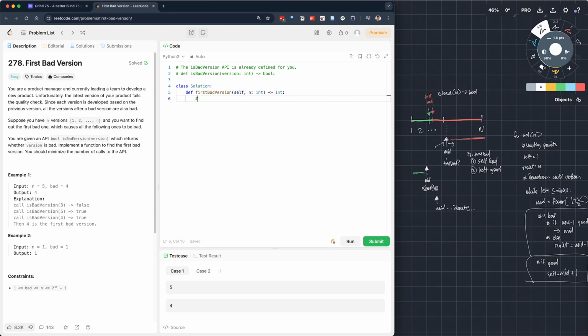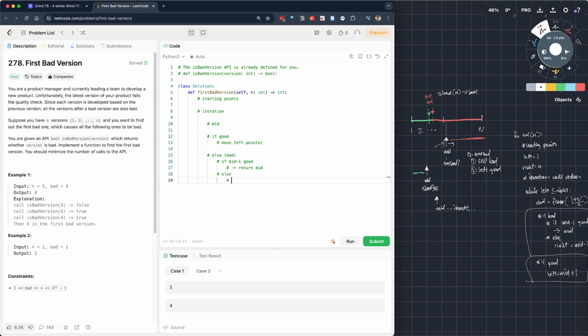Let's just put the comments. So the starting points, we want to do an iteration, and we're going to find mid. And then let's just say if it's good, we want to move the left pointer. And then else, it's bad, then we want to do another check, right? We want to say, is mid minus 1 good? So if mid minus 1 is good, then we want to return mid here. Just going to say return.